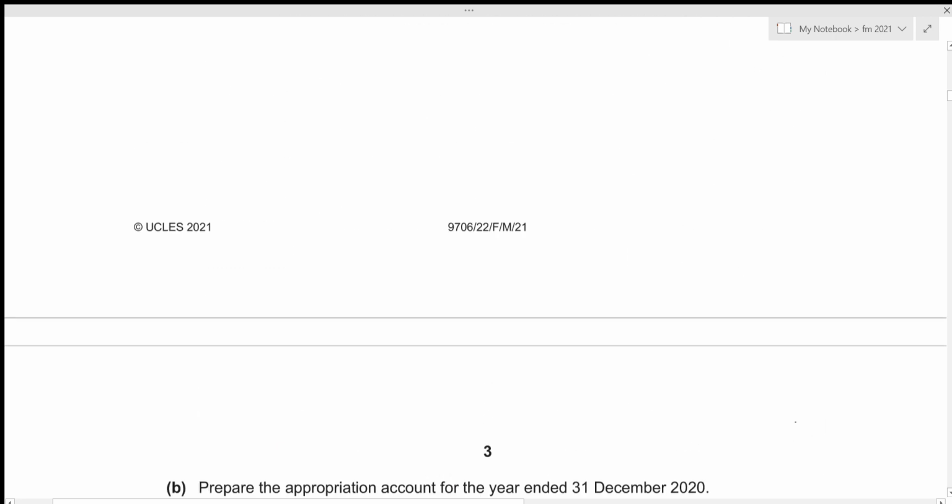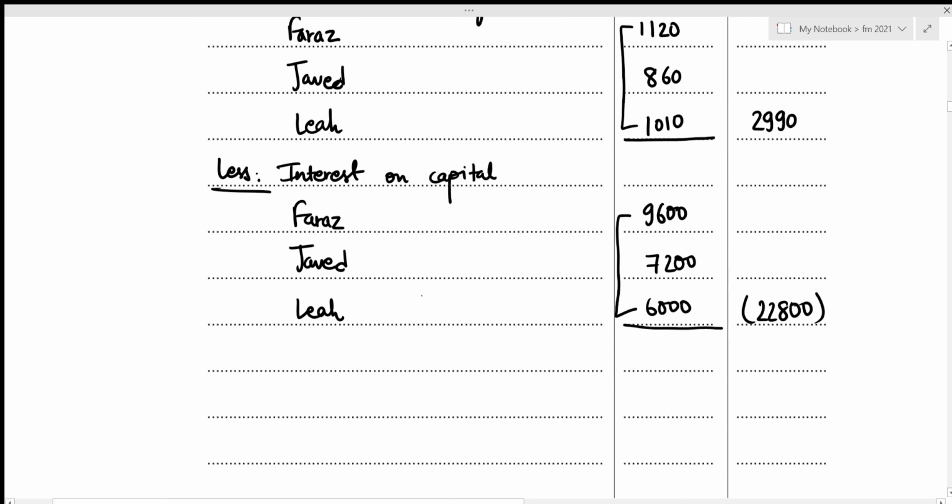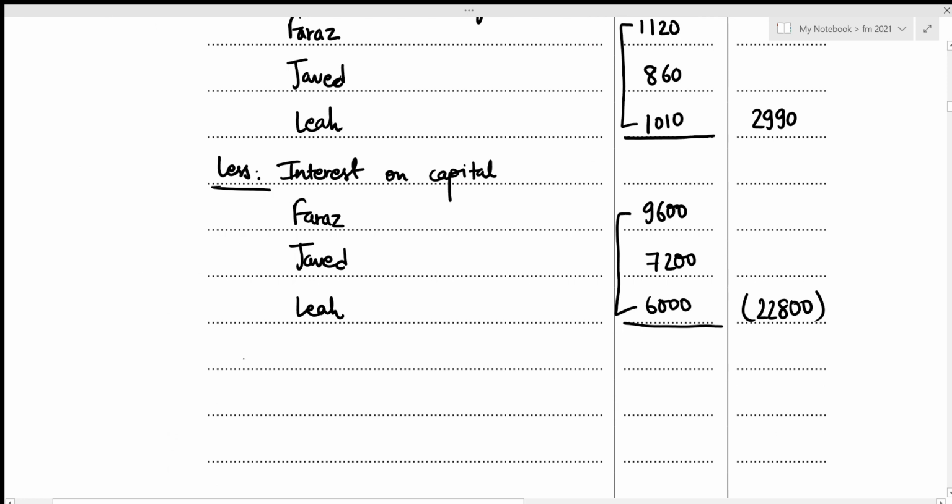So I'm just going to record this in a bracket indicating that this needs to be subtracted. Okay, then the third provision that we are given is that Javed is to receive a salary of 9,000 per annum, and the salary is to be provided by the partnership account, which means that this payment of salary would definitely reduce our profit for appropriation, right? So we need to subtract this. Let's write it down. So we need to subtract the salary to Javed, which amounted to 9,000. And I'm just going to record this in a bracket as well. And after this, we would get our residual profit or profit for appropriation.